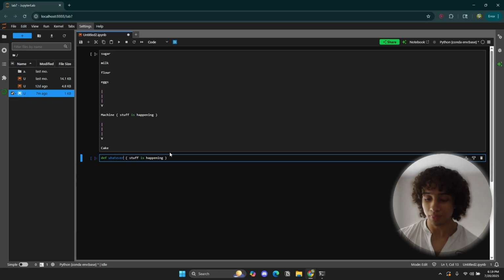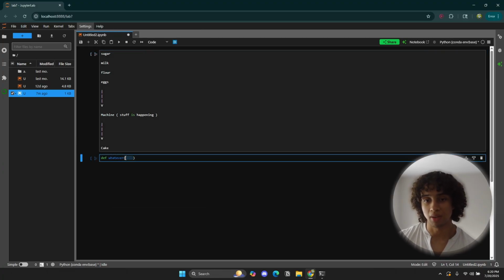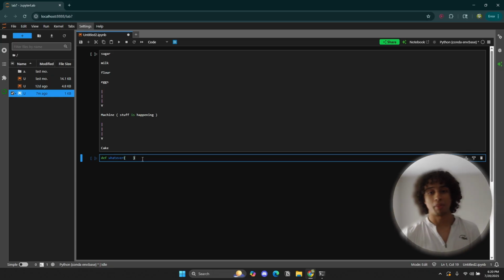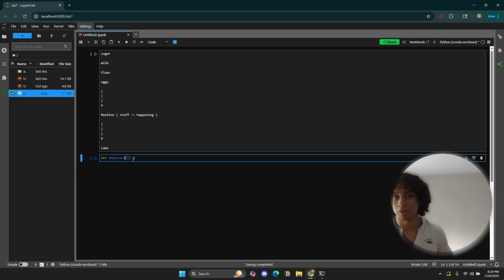So whatever, and then you actually define it with parentheses. Let's just erase all of this. That's how you define your function. Now, in these parentheses, remember what I said earlier? Imagine these parentheses are like the gateway to the function, to the machine. You know how you open up your oven and you put something inside the oven? Well, imagine these are the boundaries where you're putting all your ingredients inside. That's a good way to visualize it.